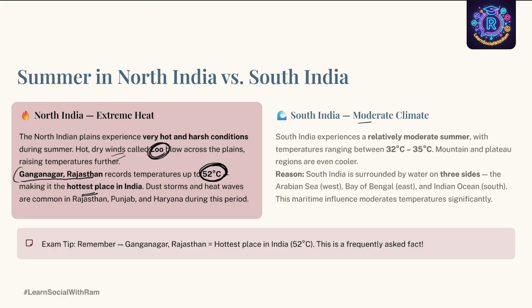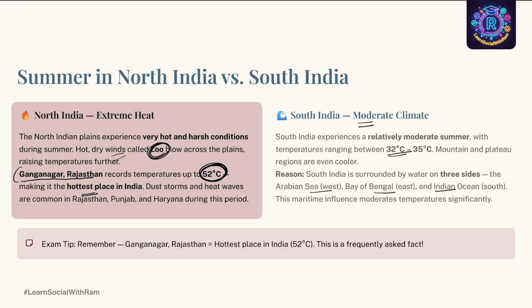Whereas in South India, we experience a moderate climate during the summer season. South India is comparatively cooler. Here, the temperature remains around 32 to 35 degrees Celsius. The reason is that South India is surrounded by water on 3 sides. As you know, India is a peninsula, right? One side is land, covered by water on 3 sides: the Arabian Sea, Bay of Bengal and Indian Ocean. That is the reason it helps moderate the temperature.